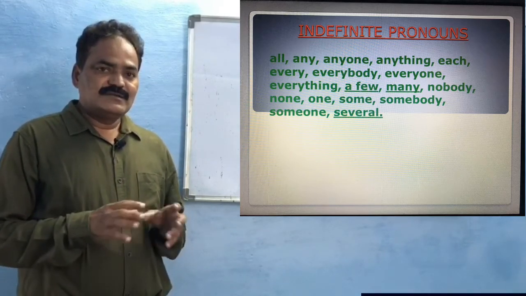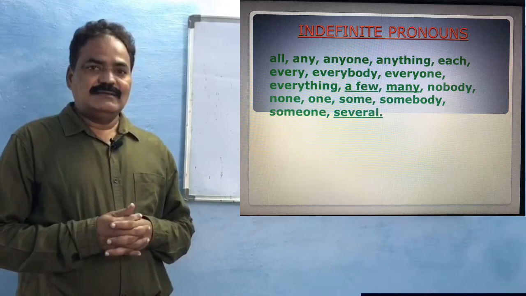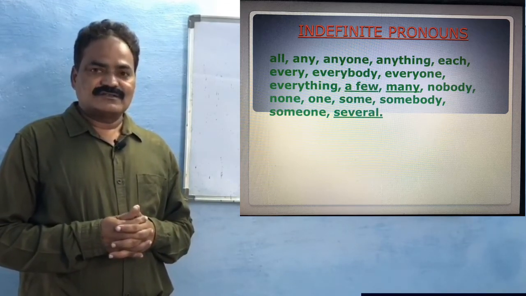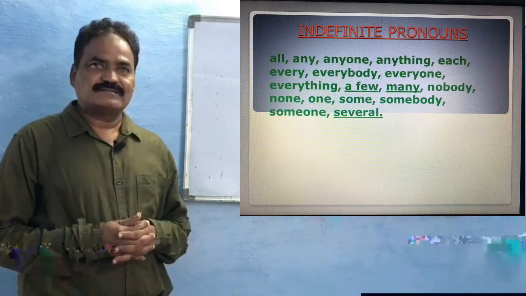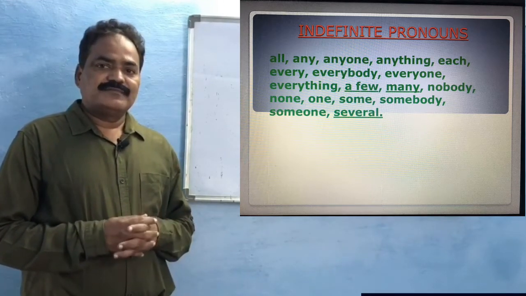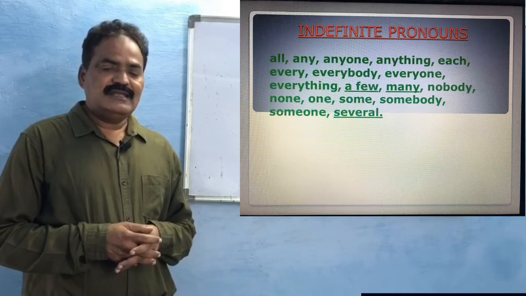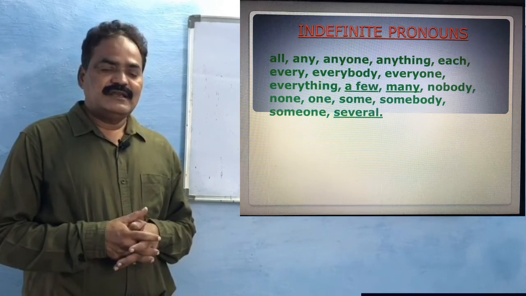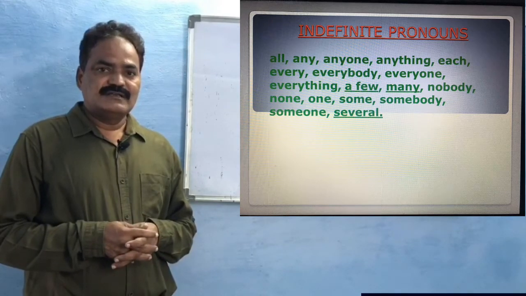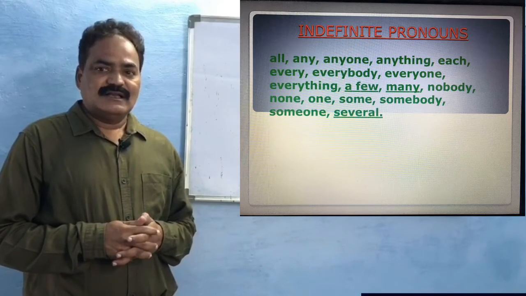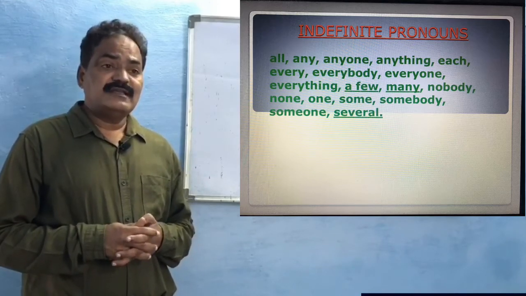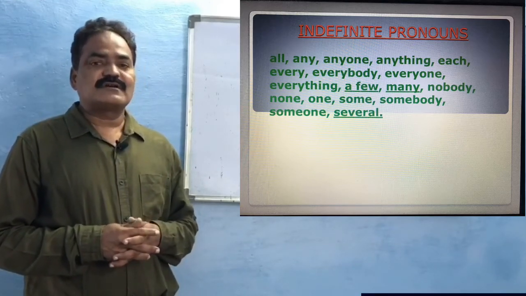All these pronouns will not talk about a particular person or thing or anybody. They are all, any, anyone, anybody, some, someone, somebody, something, none, one, and several, many, a few, etc.